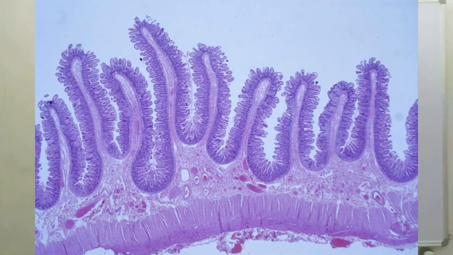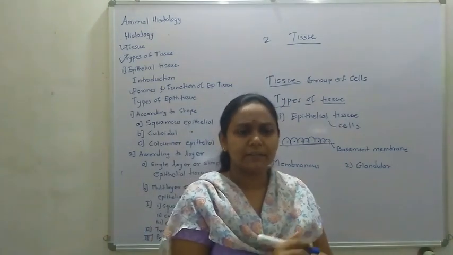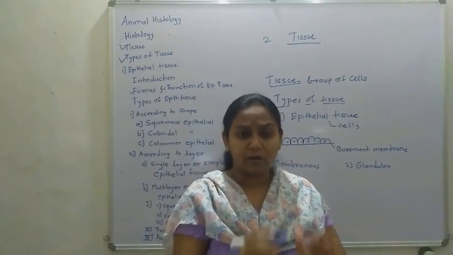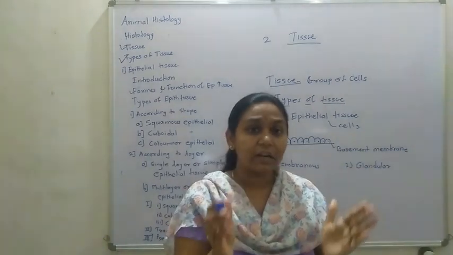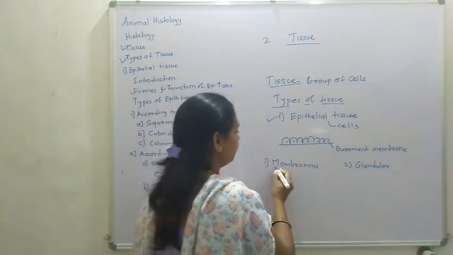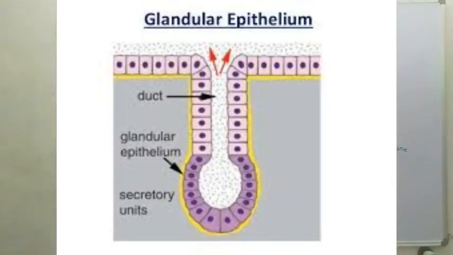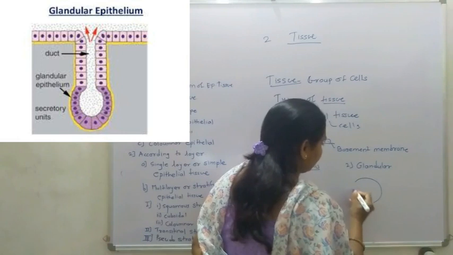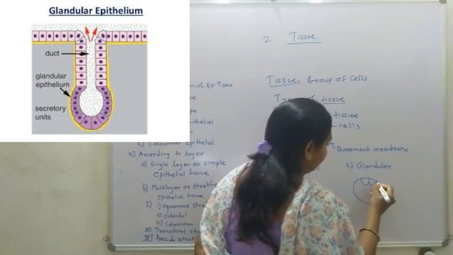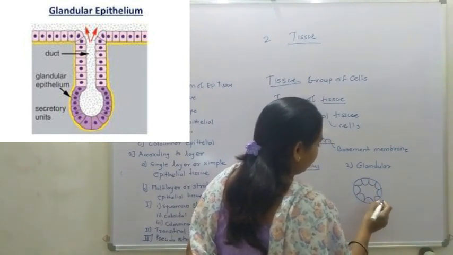So what is the membranous form? The membranous form is a membrane or sheet of cells. Sheet of cells means the covering of our body, that is the skin, or the covering of any organ, or any external cavity in the organ. That is the use of this membrane, the membranous epithelium. In the glandular form, the cells are arranged in the form of a gland without vacuoles, meaning there are no other cells.